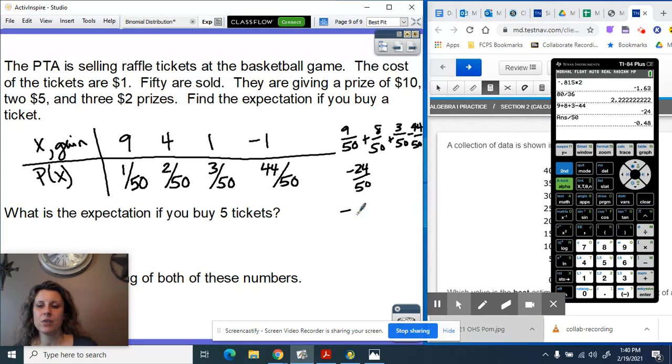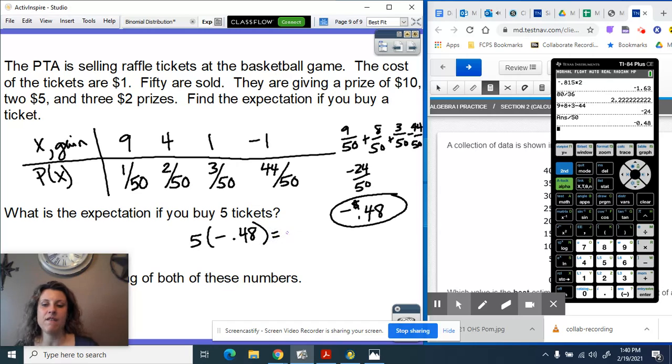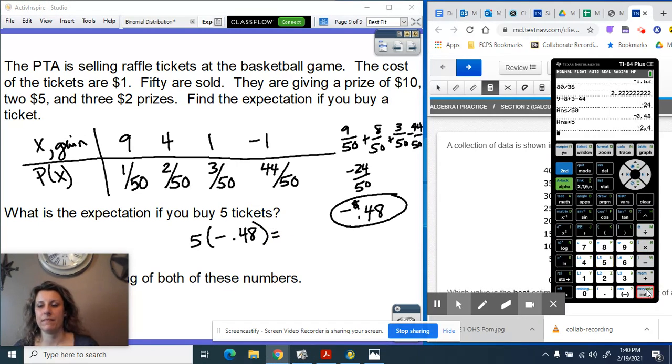so on average, we are going to lose 48 cents per ticket, per play. If I buy 5 tickets, again, I could just multiply that by 5. So on average, I'm losing $2.40 for every 5 tickets that I buy.